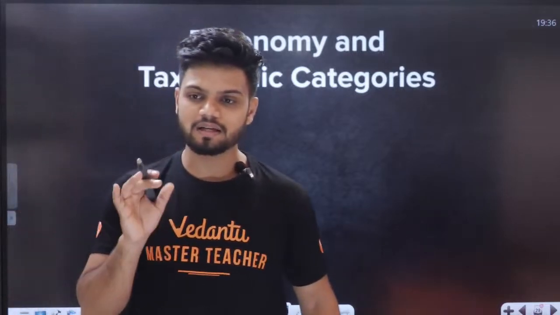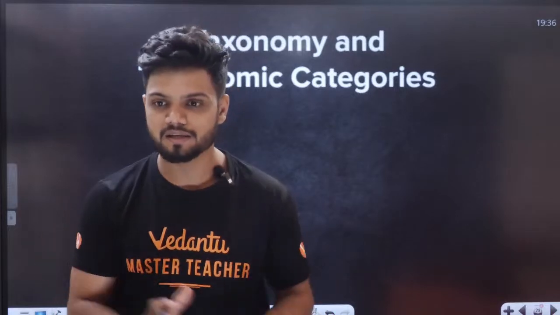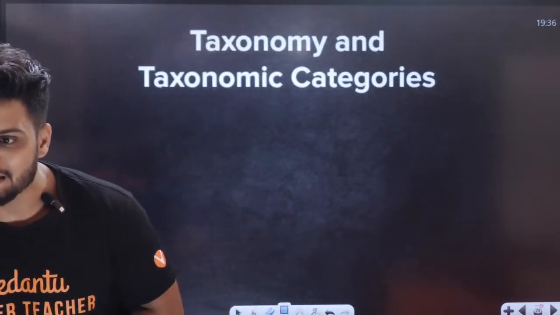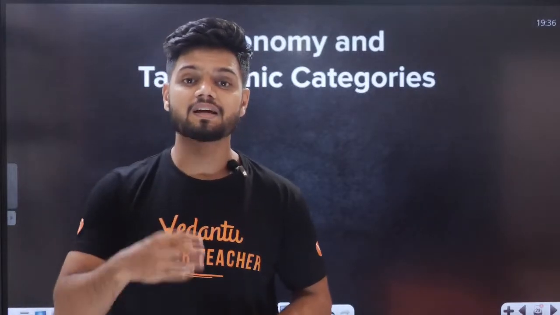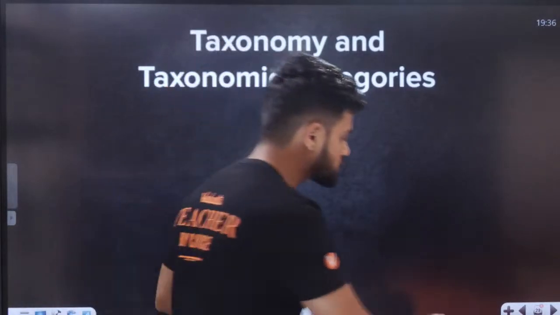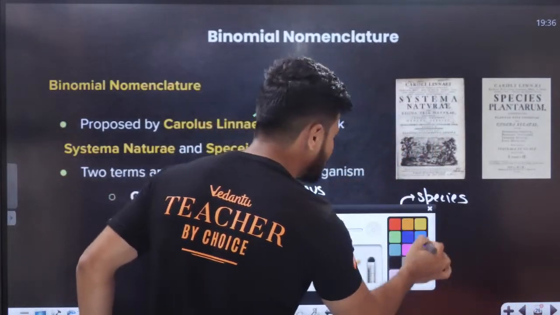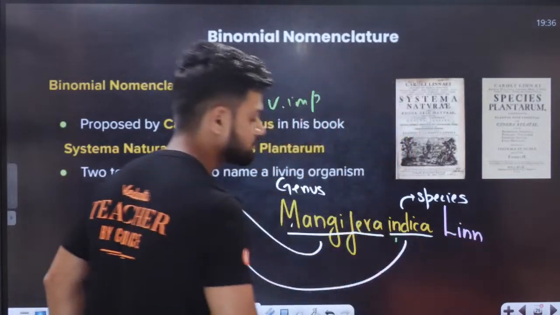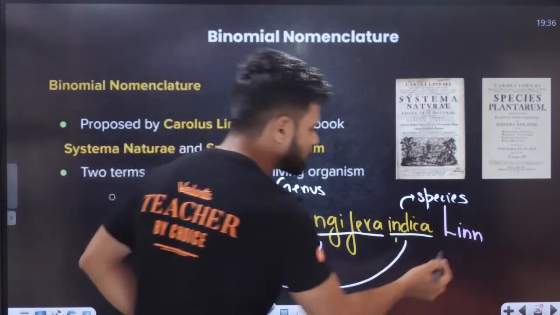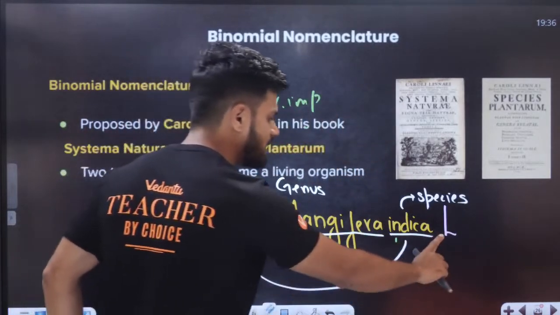Now students, can we come to the last topic right now for today's class? Class is over. Yes. So sometimes there is a Lin written, right? Now, Lin is not written in italics because it is basically author citation. Students, you might have observed in some of the names next to Mangifera indica, they will write Lin. It is never in italics. And sometimes what happens, they do not write Lin, they just write L. Both are correct. Okay, Lin or L.